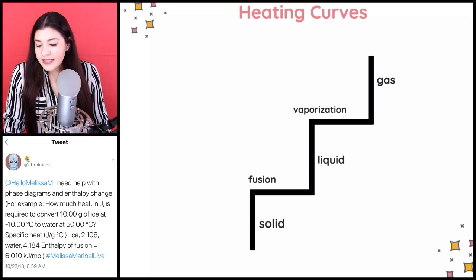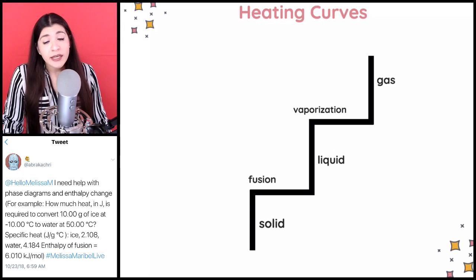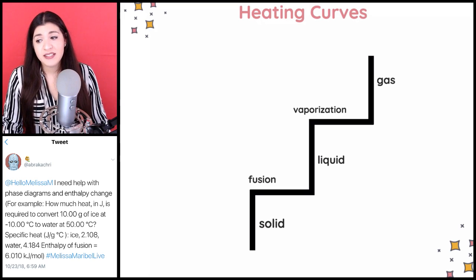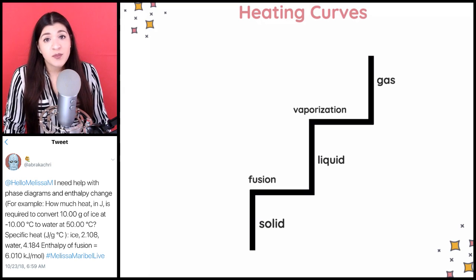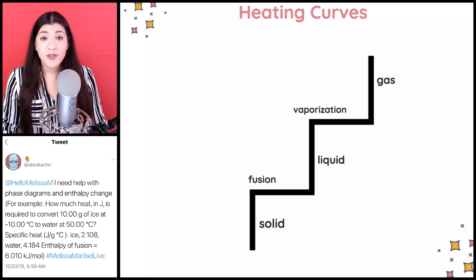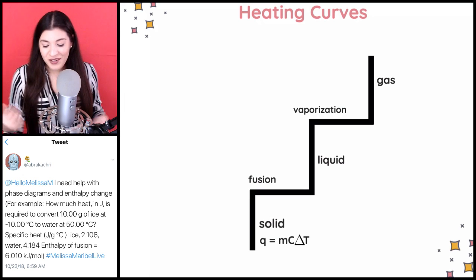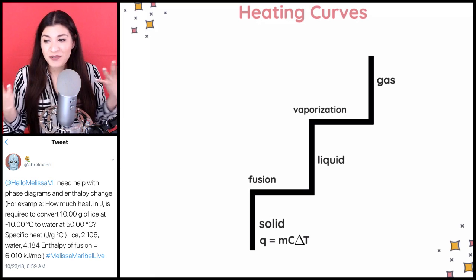So these are essentially the main processes that we're going to be looking at for heating curves. There are specific formulas that relate to each one of these. And you might have seen this already. This is part of thermochemistry and calorimetry. So all this is saying is we're going to see this formula: Q equals MCΔT. It's just a nice way of remembering it.